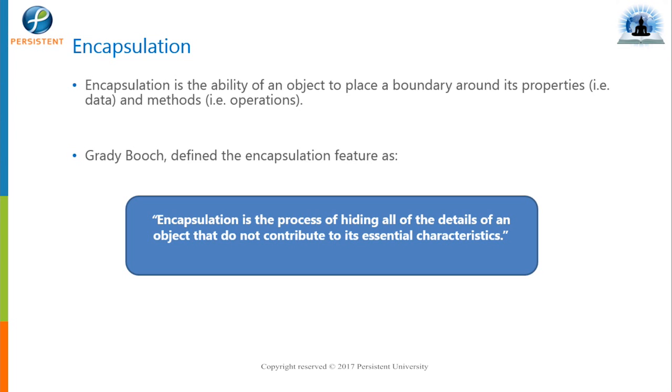Then how do I bind it? So for that, what we have done, we have created a class. Okay, so we are binding our data inside a class. We have scope, right? We are binding our data inside those curly braces, inside that scope. That means we are binding our data into some scope inside a class. So that's how encapsulation is helping us. That wasn't there in procedural language. Yeah, so encapsulation is basically binding and hiding of a data. Remember this. Yes, encapsulation is all about binding and hiding of a data.